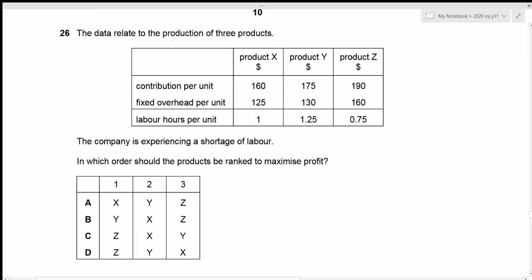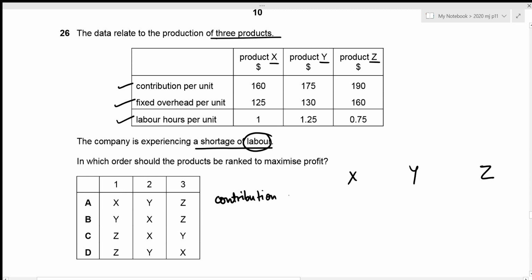The data relate to the production of 3 products. We have product X, product Y, and product Z. We are given the contribution per unit, fixed overhead per unit, and labor hours per unit. The company is experiencing a shortage of labor. So our scarce resource in this case is labor, right? And now we need to figure out in which order should the products be ranked to maximize profit. So whenever we are trying to maximize the profit, we should be figuring out the contribution per scarce resource. All right, so for X, Y, and Z, we need to figure out the contribution per labor hour.